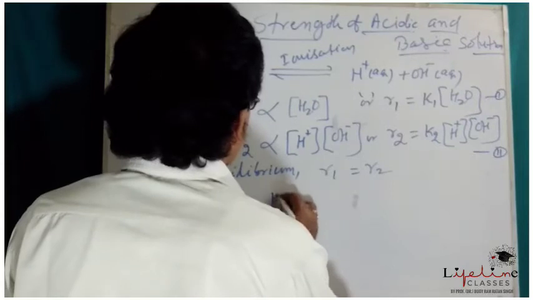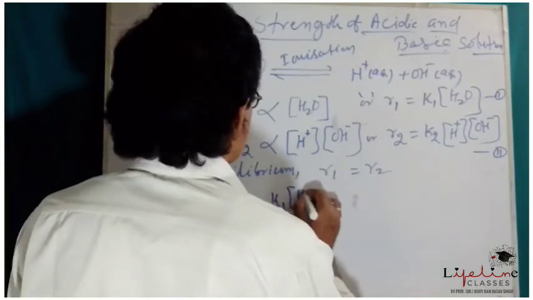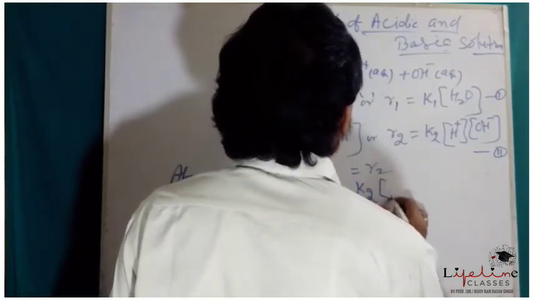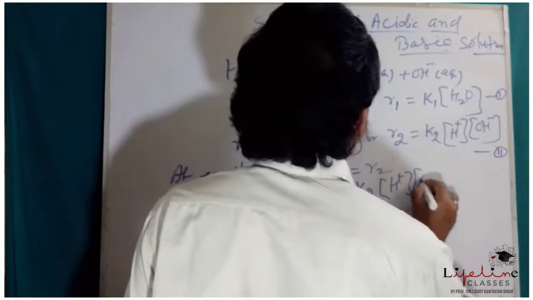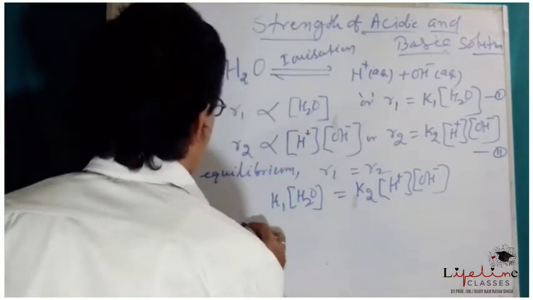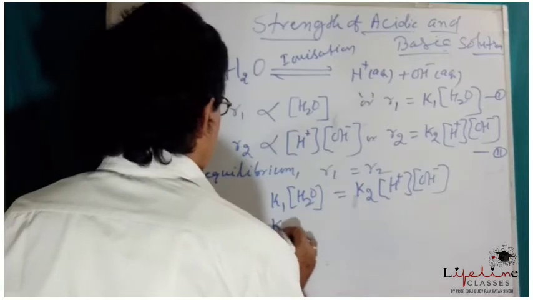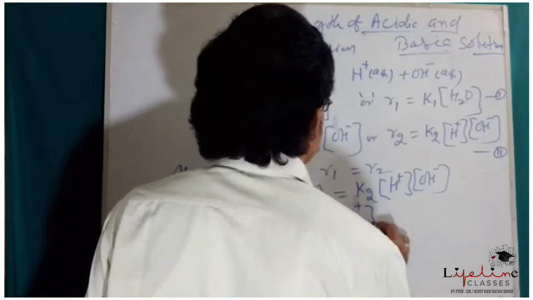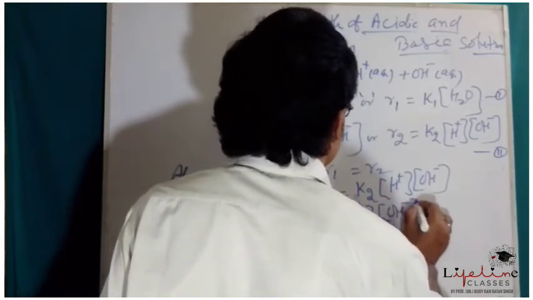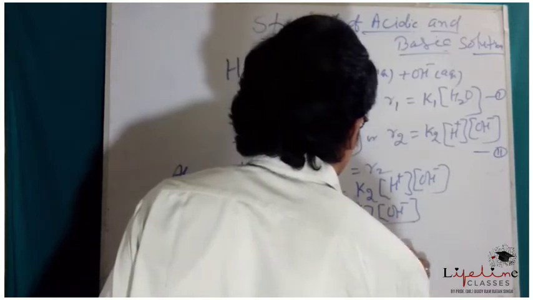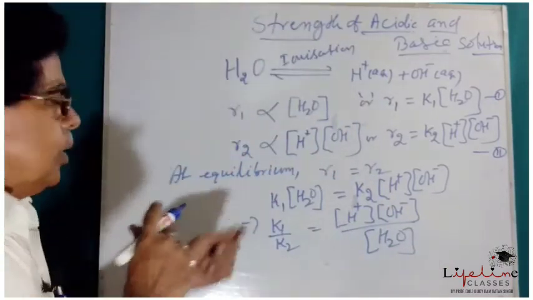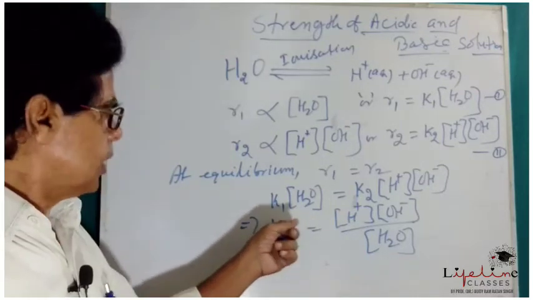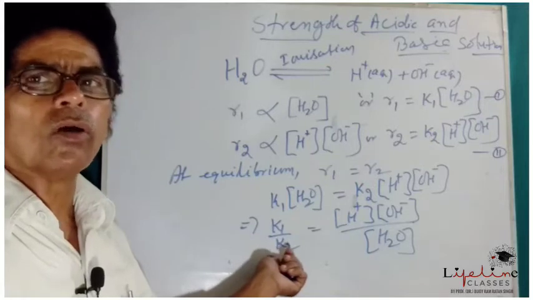So K1 into concentration of water, pure water, equal to K2 into concentration of H plus into OH minus, or K1 upon K2 equal to H plus into OH minus by H2O. Here K1 and K2 are called velocity constant of forward reaction and velocity constant of backward reaction.